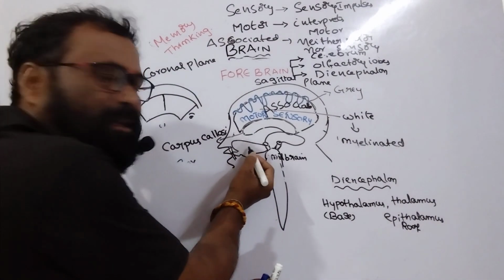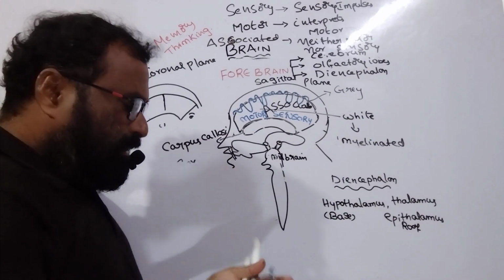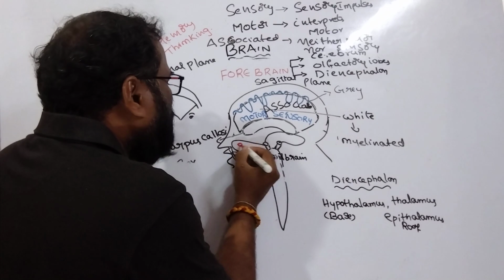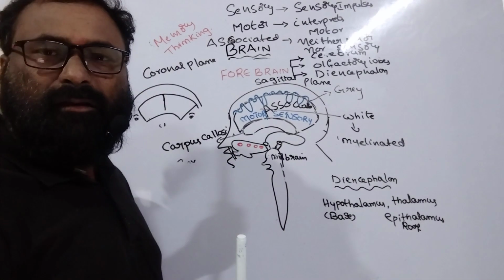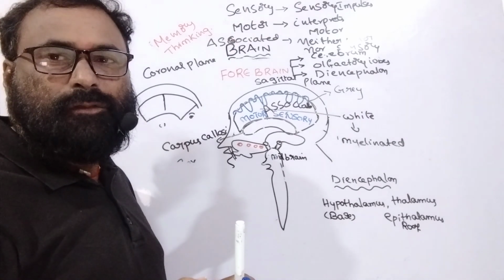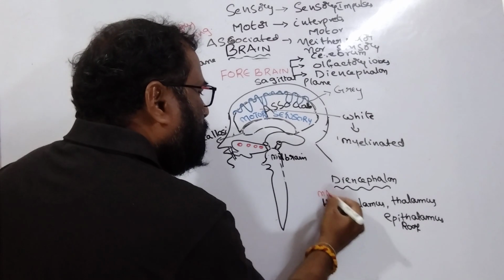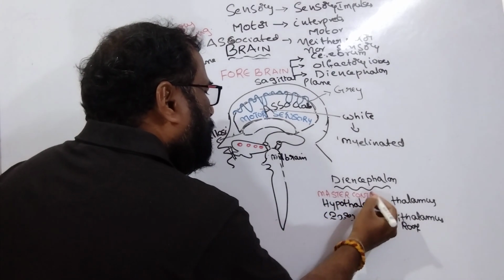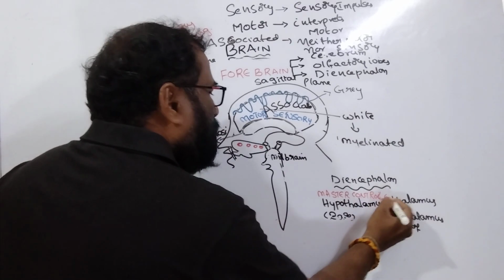Here the hypothalamus is the part of the diencephalon. It has some regions that are useful for liberating hormones. The hypothalamus is the master control center.